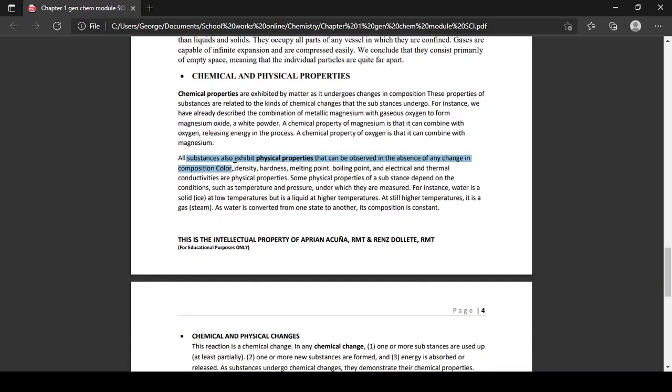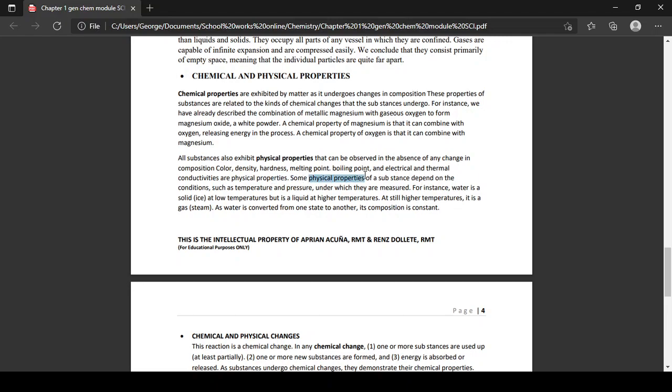Next, all substances also exhibit physical properties that can be observed in the absence of any change in composition, such as color, density, hardness, melting point, boiling point, and electrical and thermal conductivities. Those are all physical properties. Color is a physical property. Hardness is a physical property. Melting and boiling are physical properties.